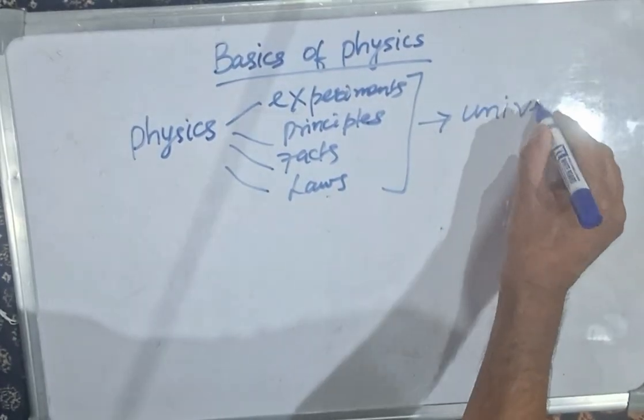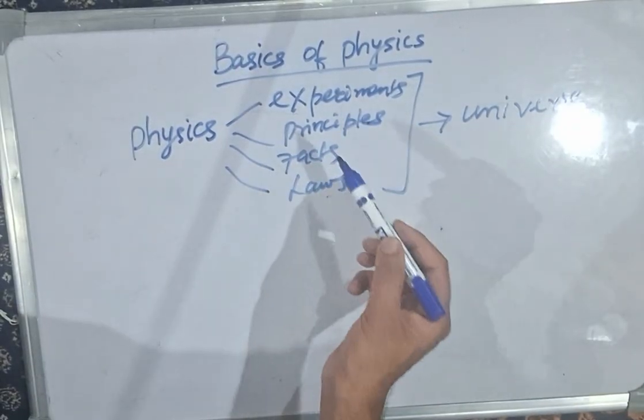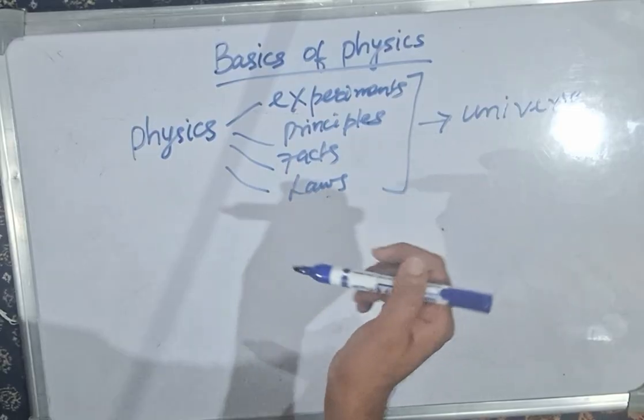So we can say that physics is a branch of science which deals with experiments, principles, facts, and laws that govern the universe.